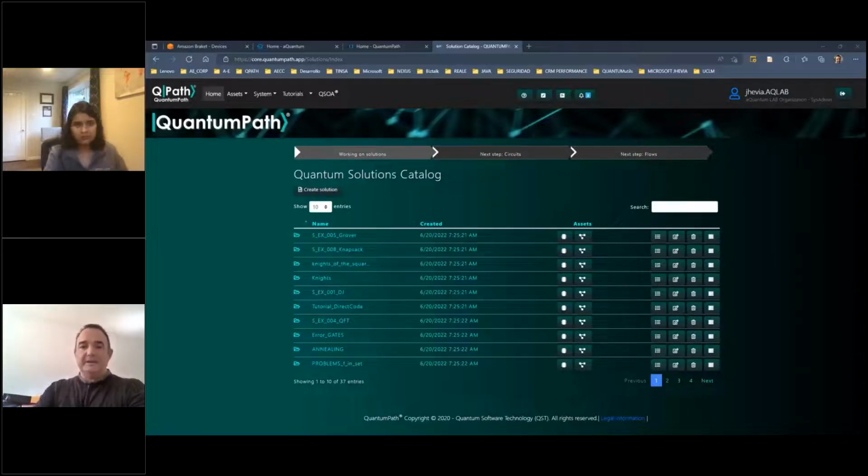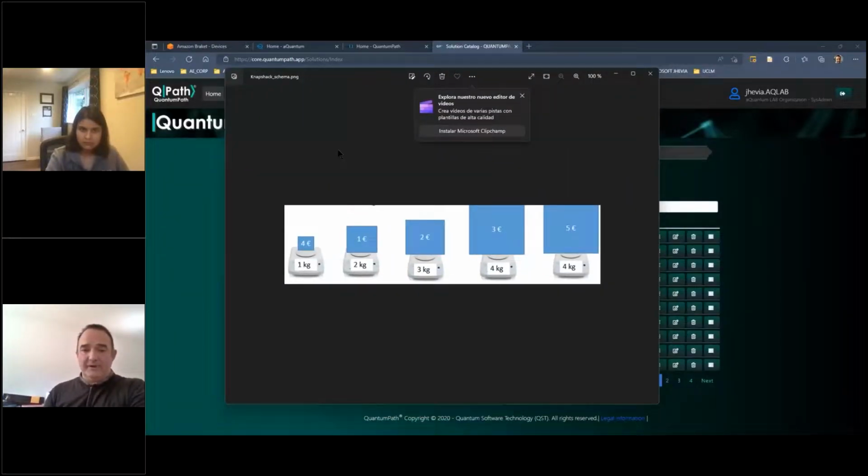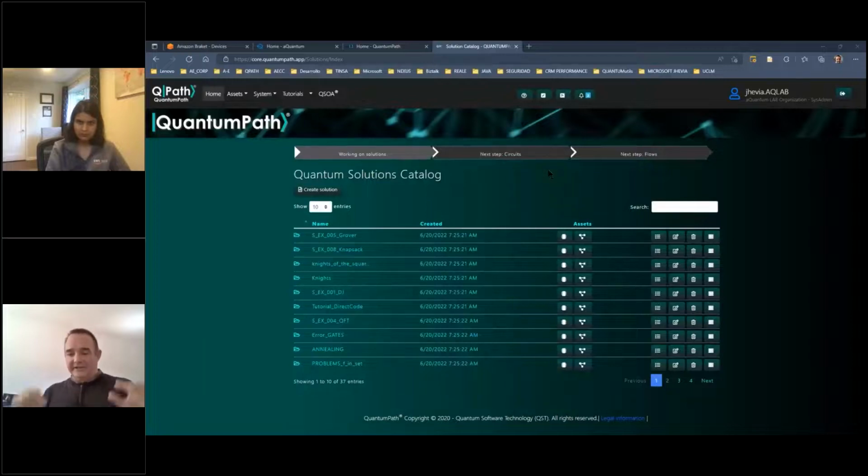Okay, let me only introduce the problem we want to solve that is known as the knapsack problem. We have a bag. In this bag, we have a maximum weight we can fill in with packets. Okay, it's Amazon Prime Day, so we can talk about that. And we want to put inside the bag a maximum weight of 6 kilograms, and we want to maximize how many packages can be inside the bag. To do that, we have to define a Hamiltonian in which we put the rule that we want the maximum weight of 6 kilograms, and we want all the packages that maximize the price we can put in these 6 kilograms.